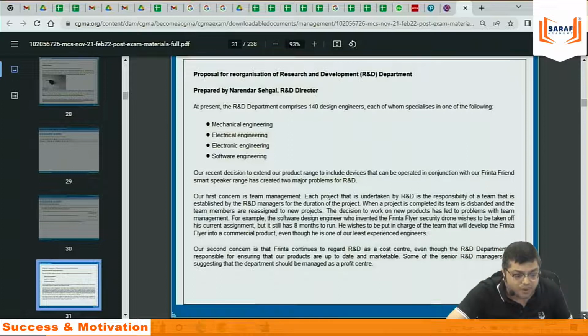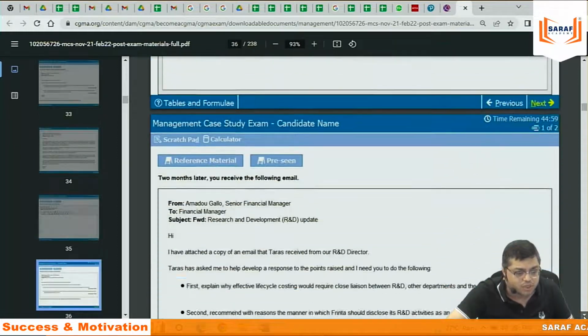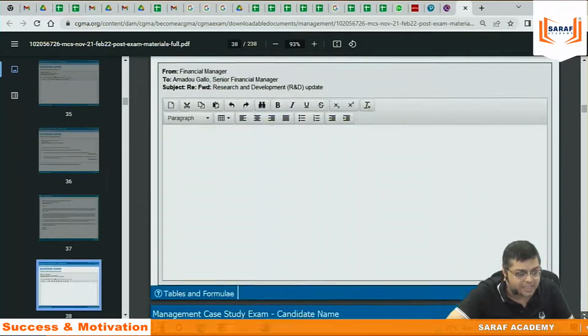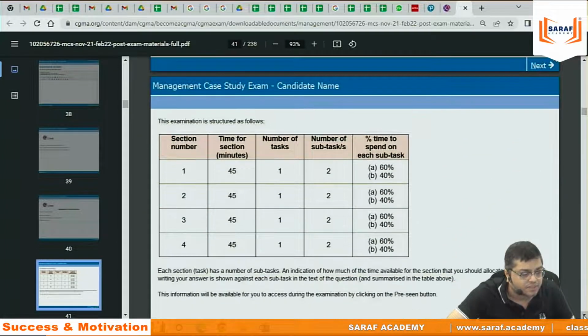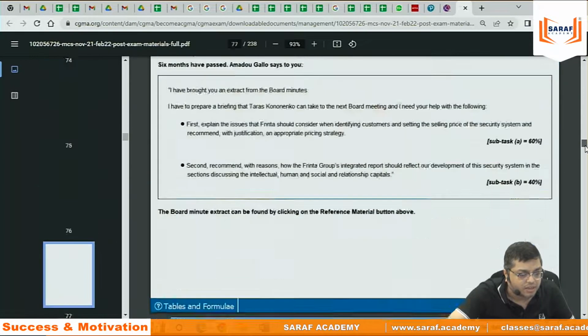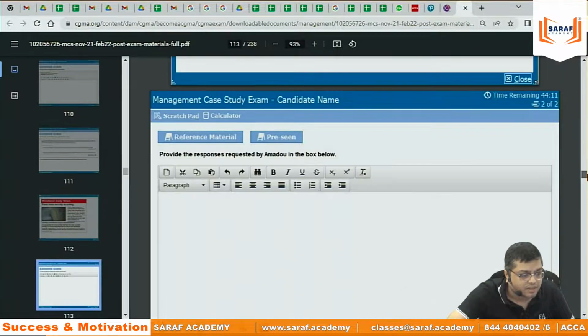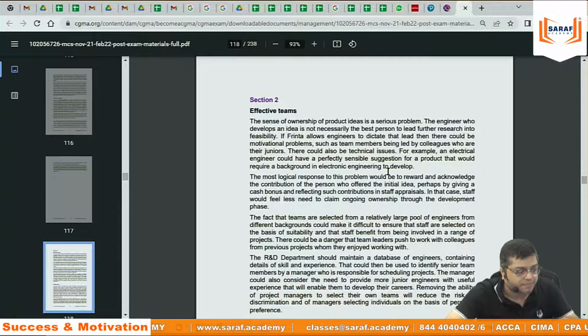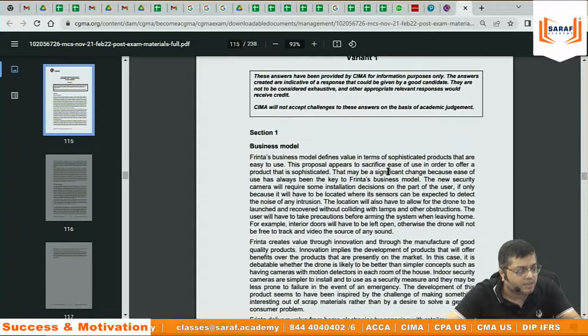So when we present the answers, this is the first paper question, and then after that they have written the model answer. This is the second paper, sorry. Model answer. Model answers are here.